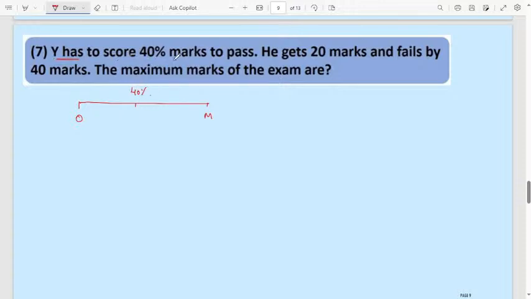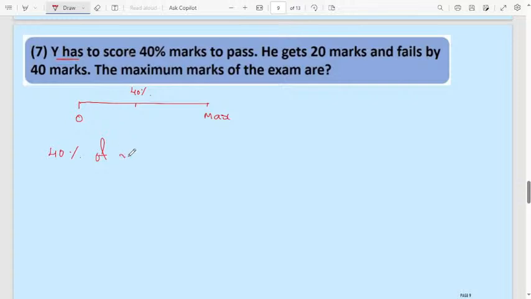Y has to score 40% marks to pass. In the first case, this is the maximum, and he has to score 40 percent of the maximum marks.